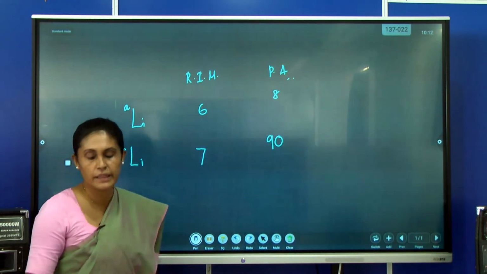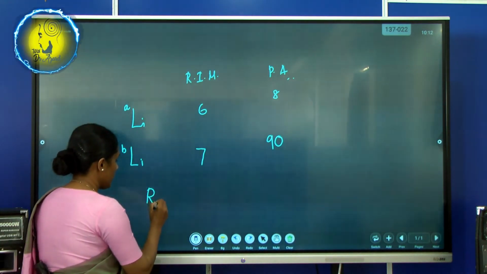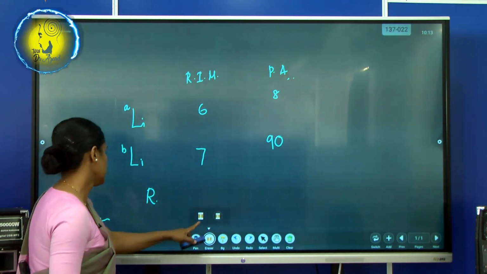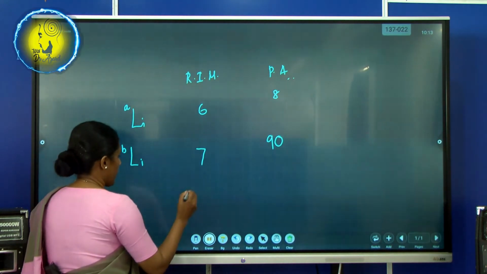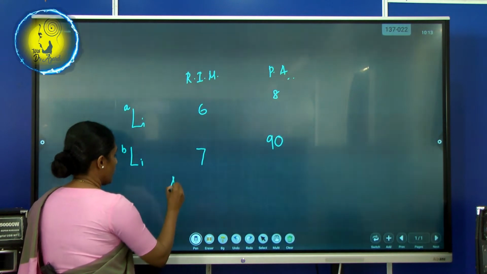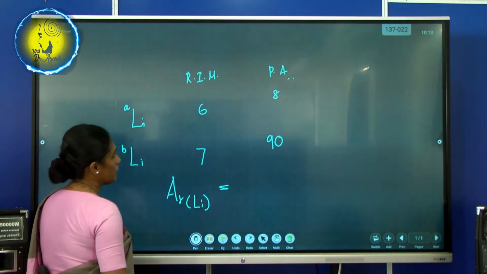How do you find the relative atomic mass of lithium? Let's write it simply. Relative atomic mass of lithium. Okay, here we go.